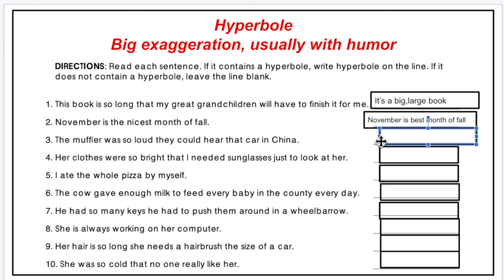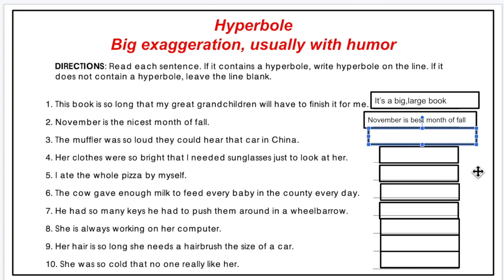Okay, and let's go to sentence 3. I'm going to do this one, but the rest of it you should be able to read and identify what is the humor or what is the exaggeration of it.